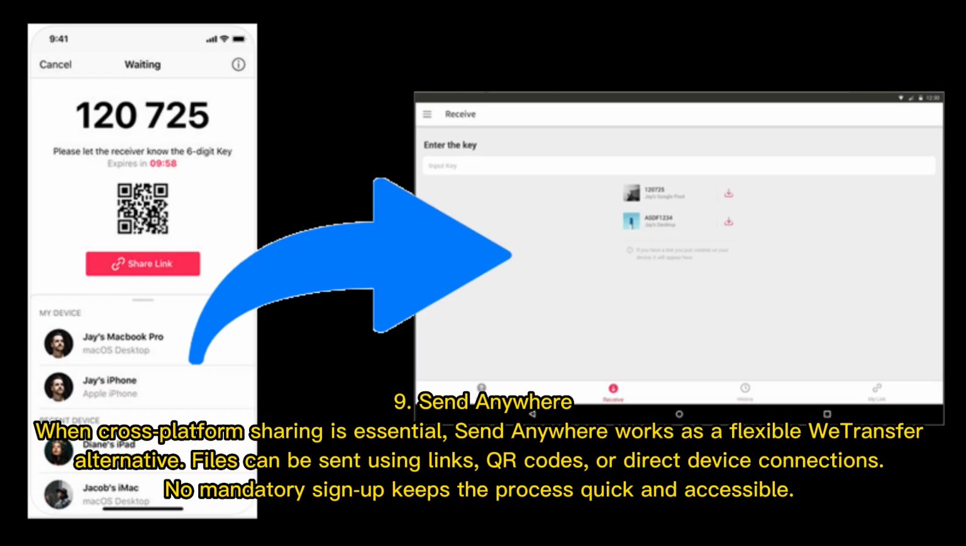9. Send Anywhere. When cross-platform sharing is essential, Send Anywhere works as a flexible WeTransfer alternative. Files can be sent using links, QR codes, or direct device connections. No mandatory sign-up keeps the process quick and accessible.